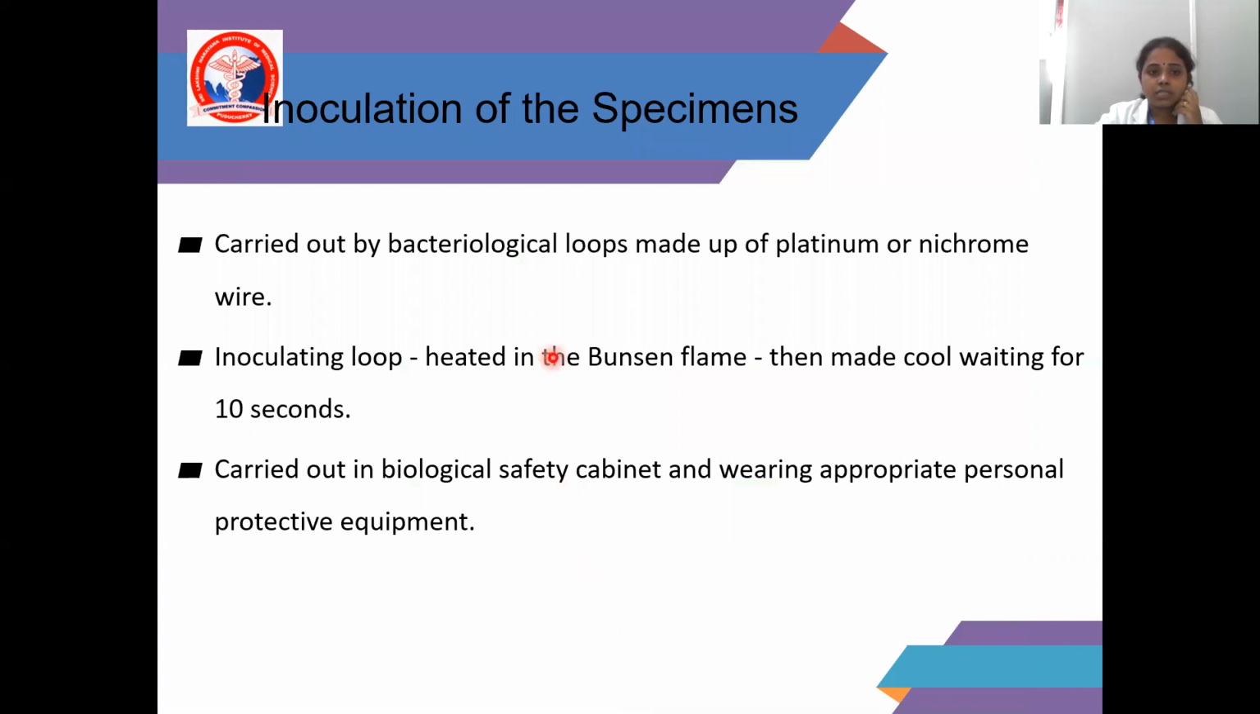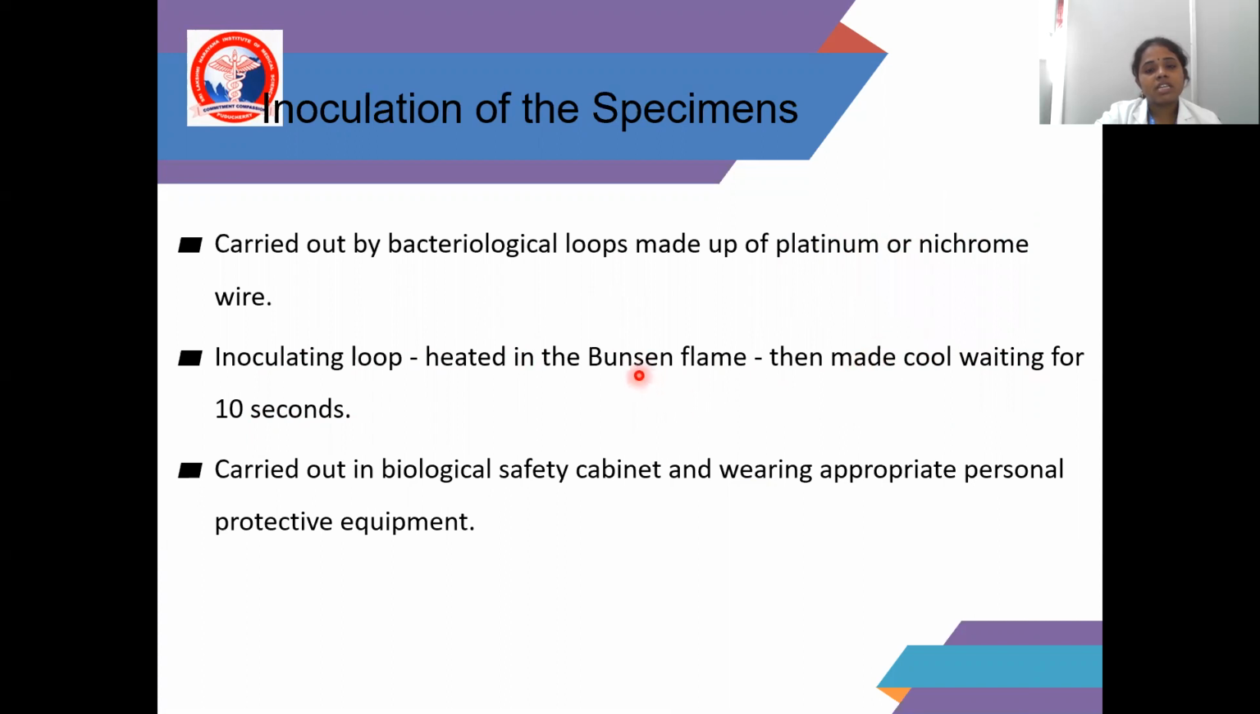Inoculation of the specimen is carried out by bacteriological loops, or inoculation loops, made up of platinum or nichrome wire. With the help of the inoculation loop, we are inoculating the specimen. The inoculation loop is heated in the Bunsen flame and then cooled, waiting for 10 seconds. Why we are using platinum and nichrome wire: it will cool the wire immediately.